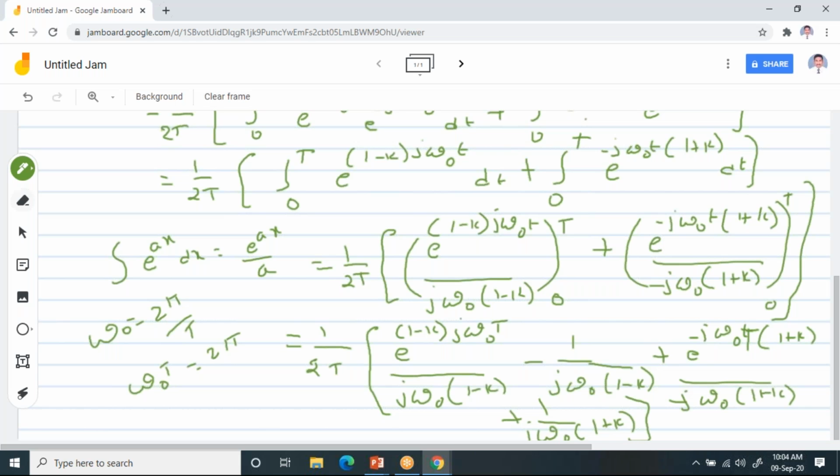So first you should simplify these terms, and then you can understand. Now when you see this, you can write j omega naught t. As we observed, omega naught you can write as 2 pi f, and f I can write as 1 by T, so that you can write omega naught as 2 pi by T. So from this you will get omega naught T equal to 2 pi. So in the place of omega naught into T, I can write 2 pi. So I'm going to use this next slide.